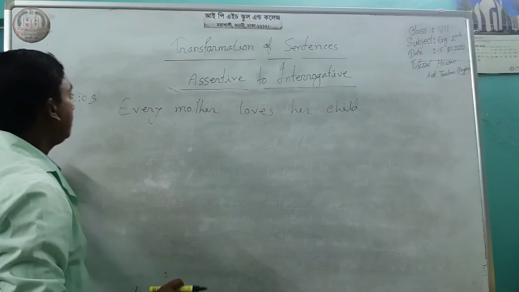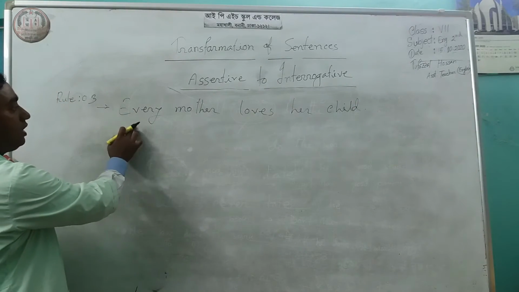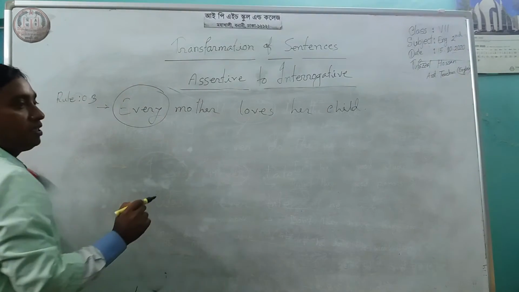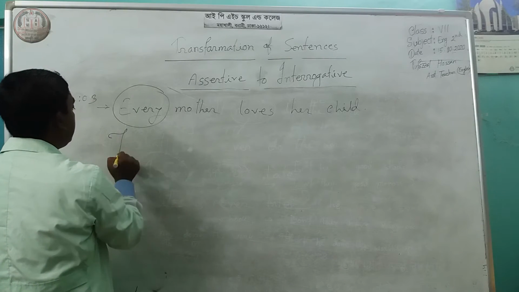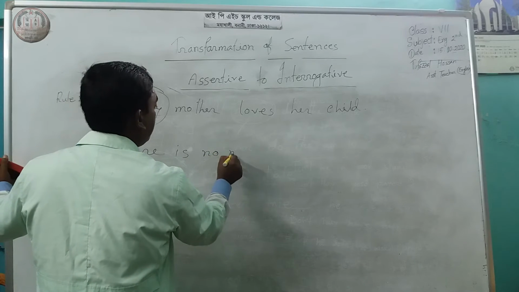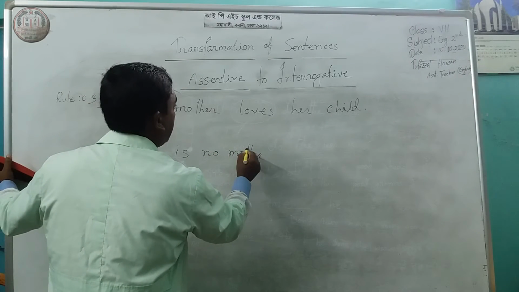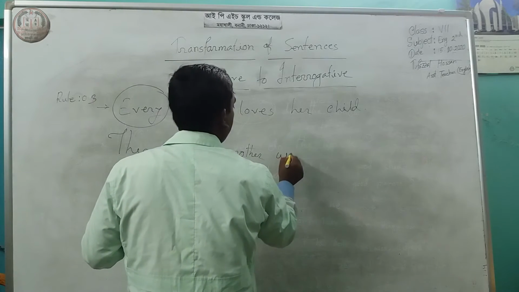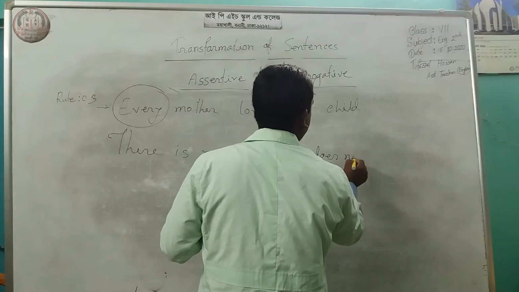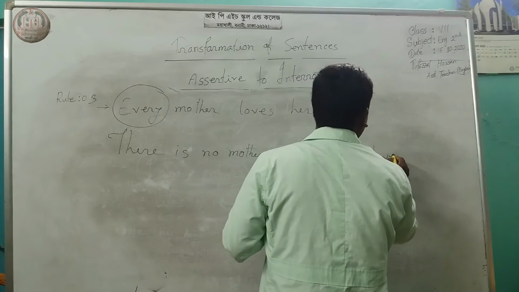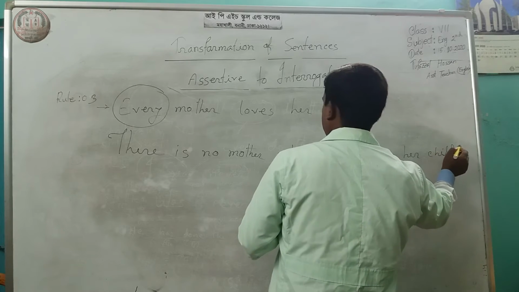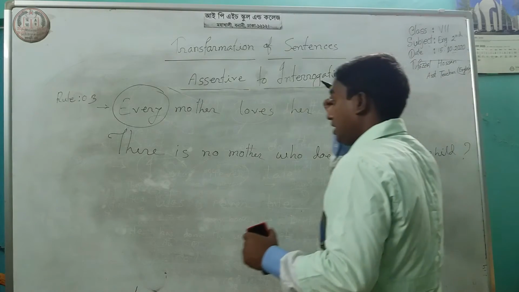Now look at this assertive sentence: every mother loves her child. If you find every at first, then there is no, mother, and who does not love her child, and question.